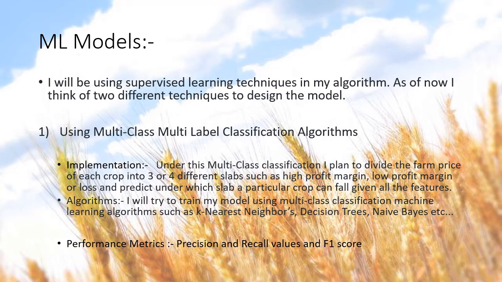And based on this categorical value, I want to train my model, and for a particular crop, it has to say under which categorical value it falls, given all the necessary features.